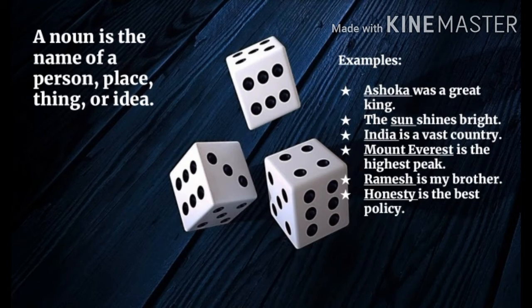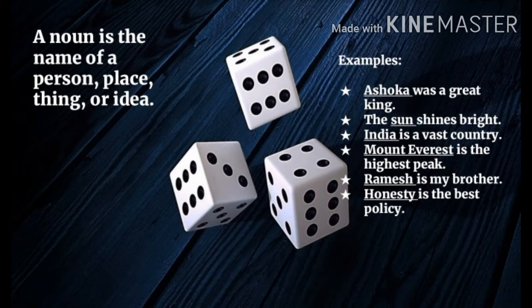A noun is the name of a person, place, thing, or idea. Let me explain it with examples. Ashoka was a great king. Here in this sentence, Ashoka is the noun, which is the name of a person. Next example, the sun shines bright. Here, sun is a noun.